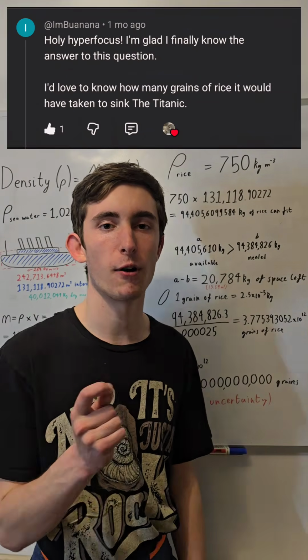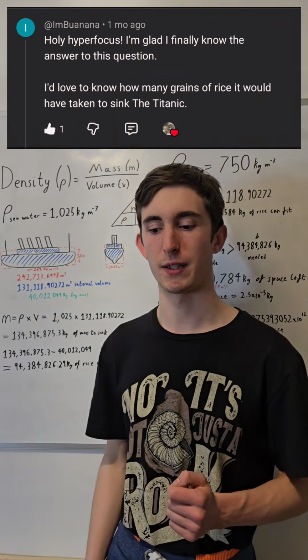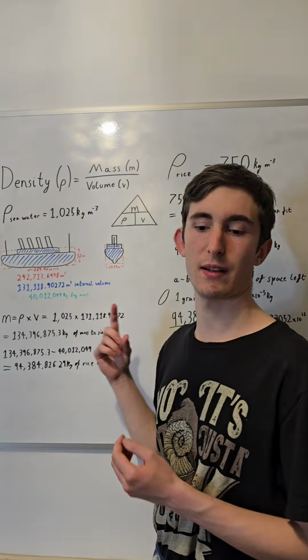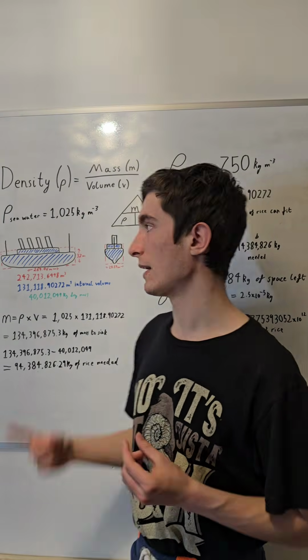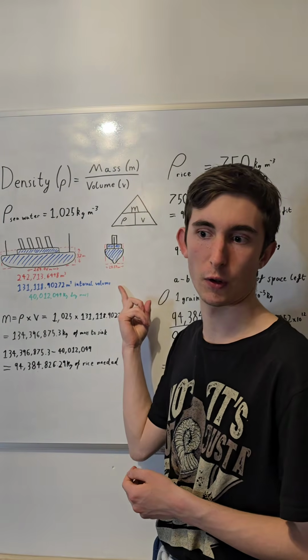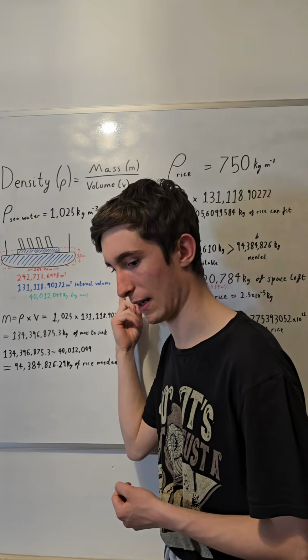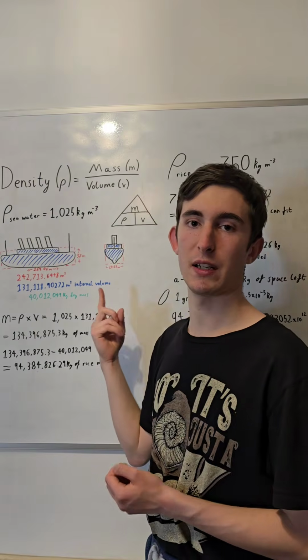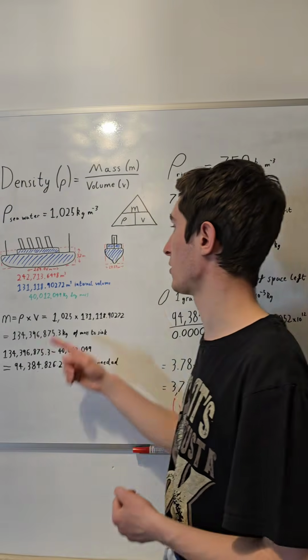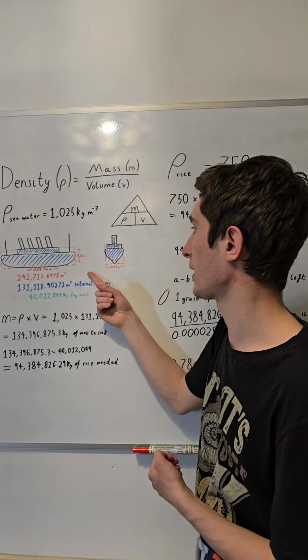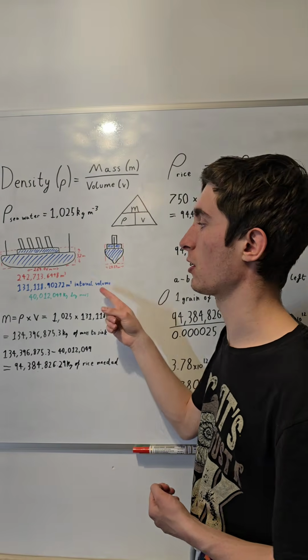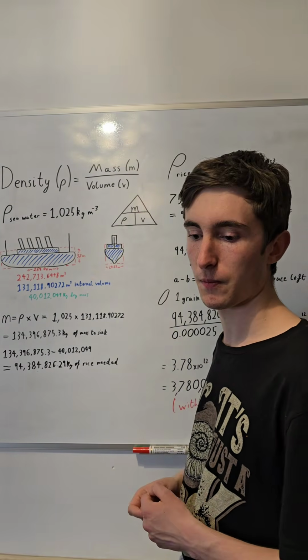This is a superb question that is in dire need of answering. So, for the purposes of this calculation, I'll assume that the internal volume is equal to the total volume of the Titanic to stop my perfectionism from being driven insane. Though I doubt the true value will be much different, because a cuboid with the same dimensions of the Titanic would have roughly double the total volume, which seems appropriate.